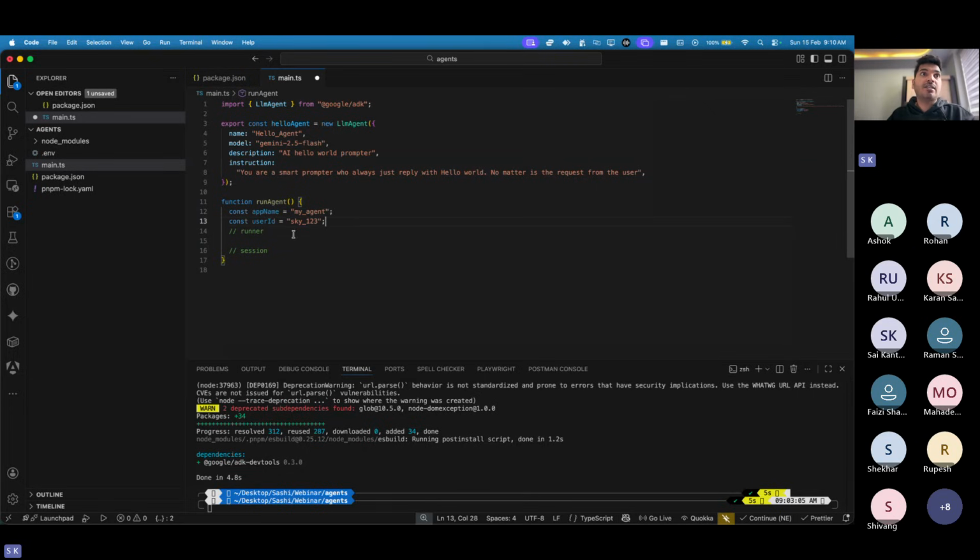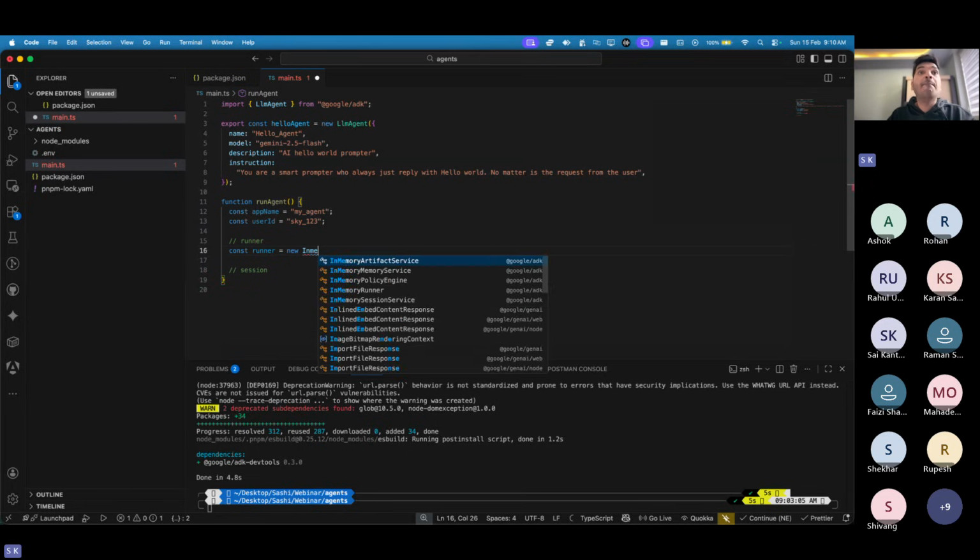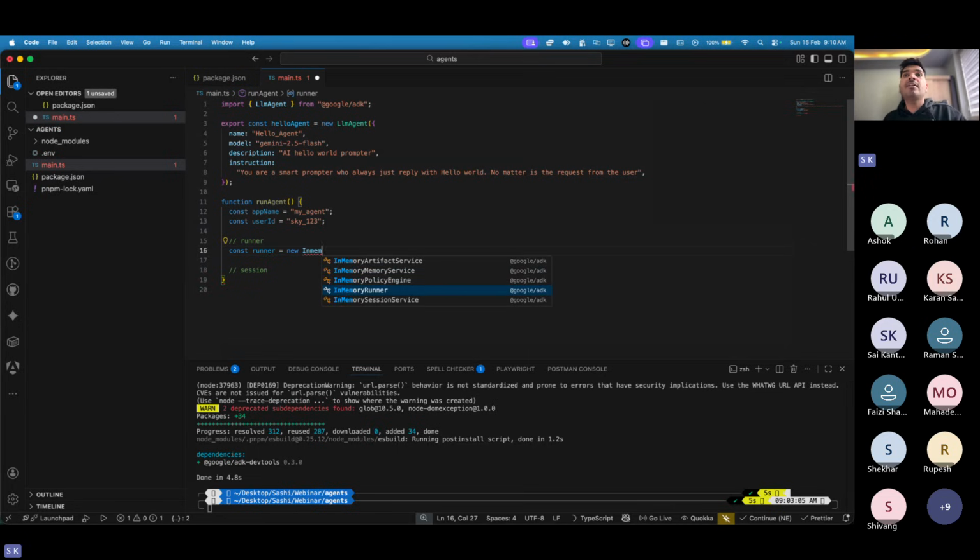Because I have a runner whose job is to run what? Run agent. So let's create a runner. We say const runner equals new InMemoryRunner. We have an in memory runner which is coming from ADK, which basically uses your RAM to store all this conversation. Maybe in production, you can change it with your database runner or whatever you want, which will store your conversation. But for our learning purpose, we are going to go with the in memory runner.